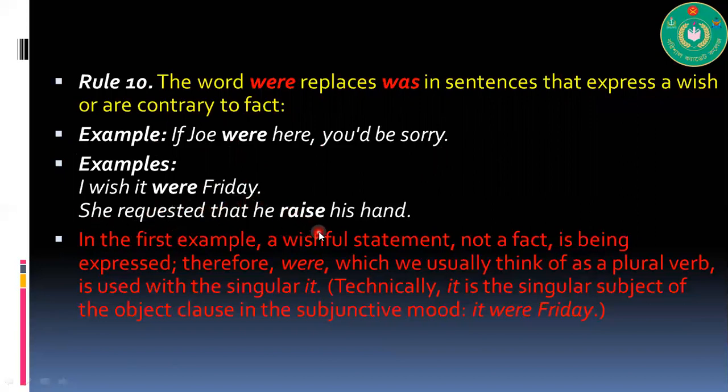She requested that he raise his hand. In the first example, a wishful statement, not a fact, is being expressed. Therefore, were, which we usually think of as a plural verb, is used with the singular it. Technically, it is the singular subject of the object clause in the subjunctive mood: it were Friday.